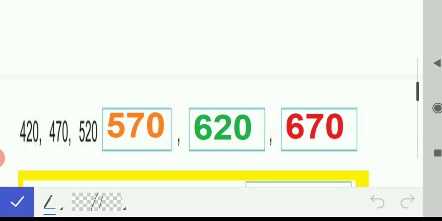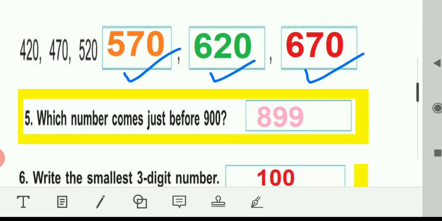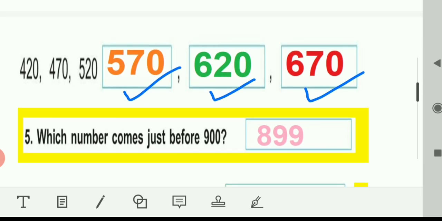520 plus 50 is 570. 570 plus 50 is 620. 620 plus 50 is 670. Move on to question number 5.